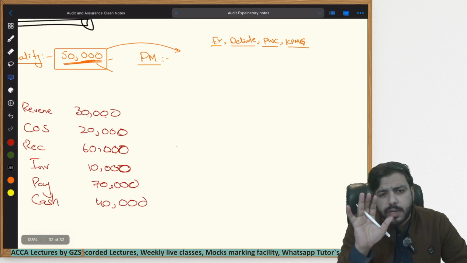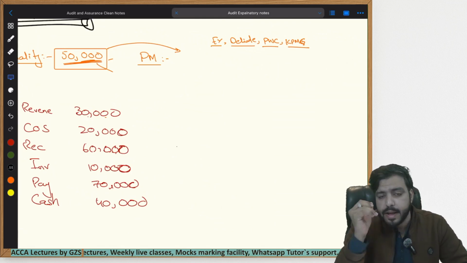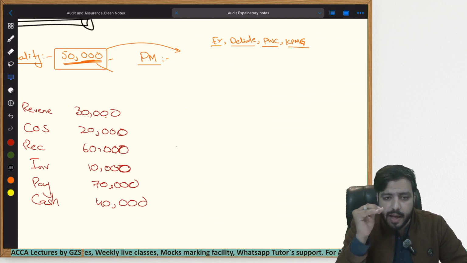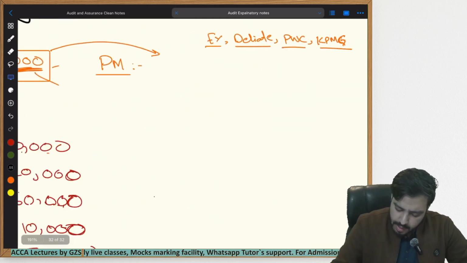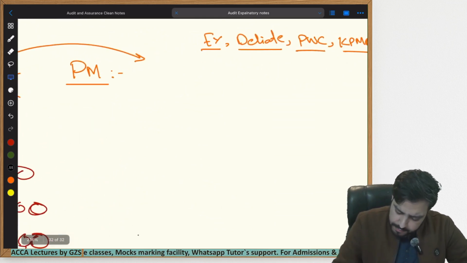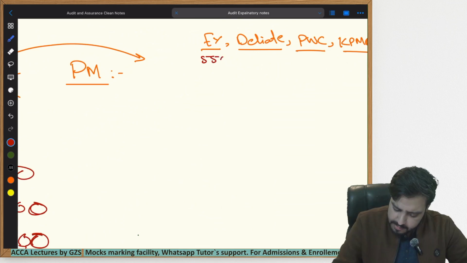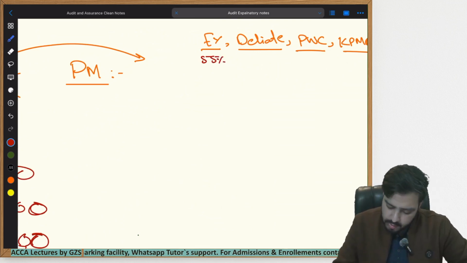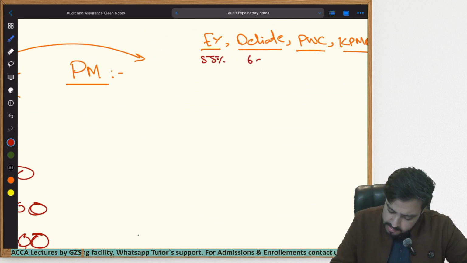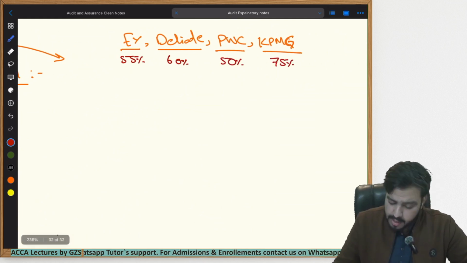So then what is this performance materiality used for, by the way? And how is it determined? I said that every single firm has their own criteria to choose performance materiality. What does this mean? For example, EY uses 55%. EY uses 55% as their performance materiality. Now, what do these percentages represent? I'll let you know in a moment. Deloitte uses 60%. PwC uses 50%. KPMG uses 75% as performance materiality.